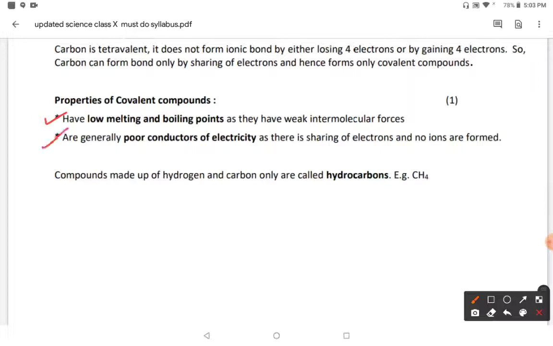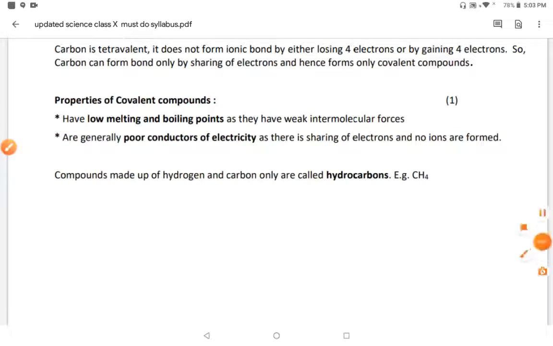And second, they are poor conductors of electricity. Since they are not converted into ions, they only share electrons. So due to the sharing of electrons, they are poor conductors of electricity.